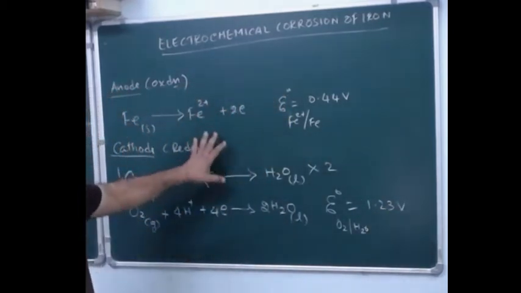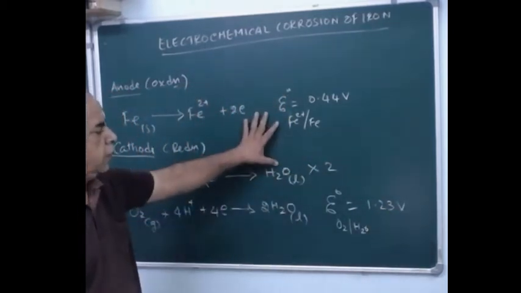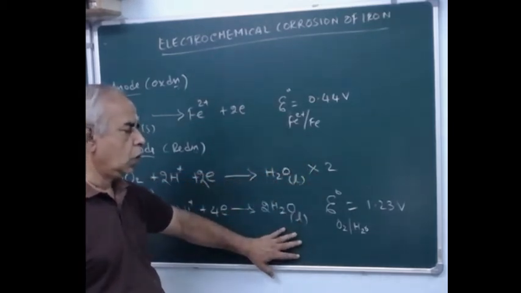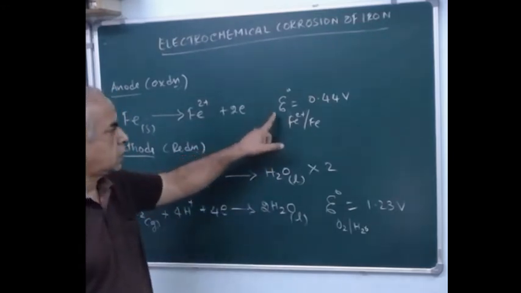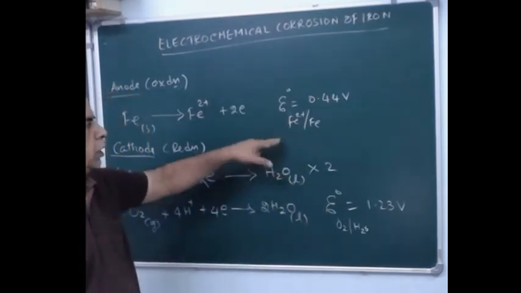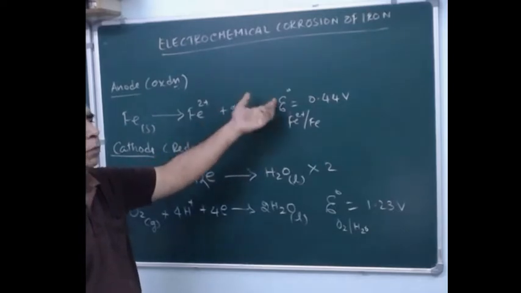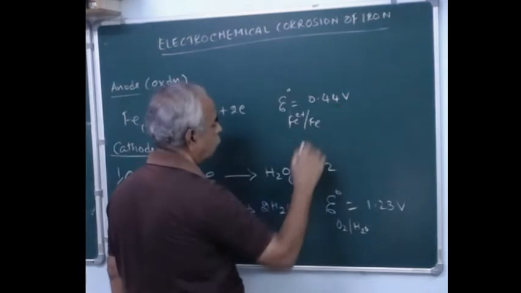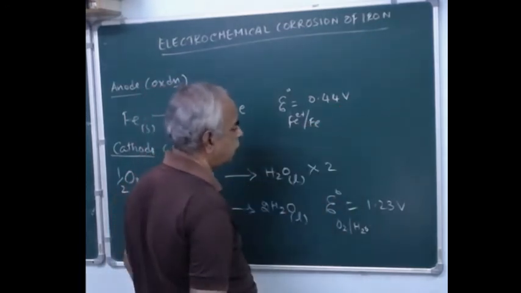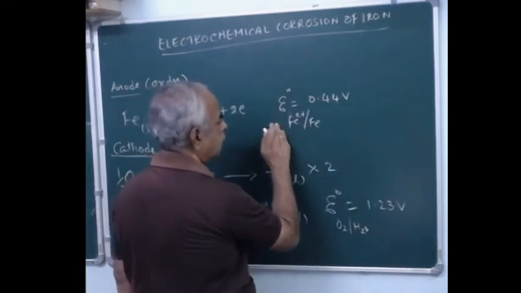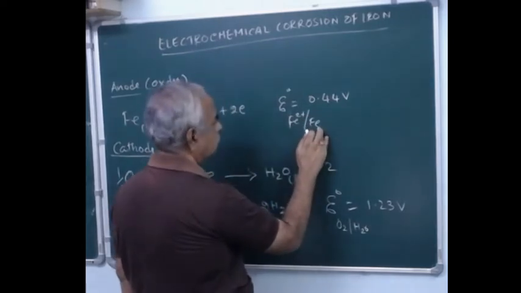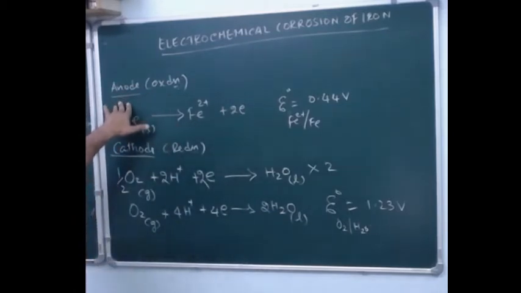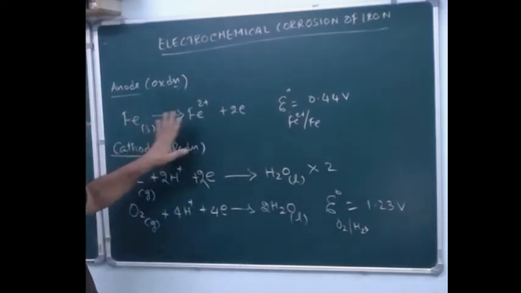Now let us compare the value of these two. From the value you can immediately say which can undergo oxidation. In fact, this is the reduction potential, so the lower the reduction potential, the higher will be the tendency for oxidation. Now let us compare 1.23 and 0.44. When you compare, the lower reduction potential is that of the iron 2 plus electrode potential, and therefore this acts as anode, and that is why it is pretty clear that at anode iron becomes iron 2 plus.